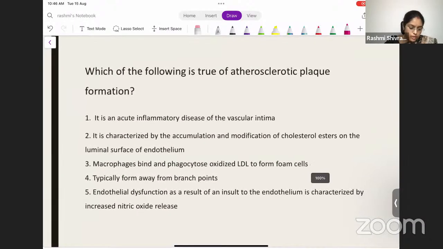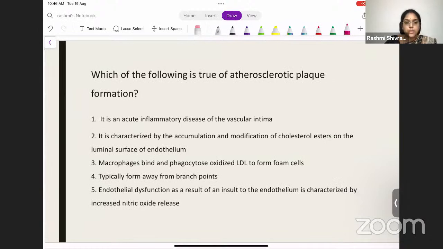Which of the following is true of an atherosclerotic plaque formation? Let me read the options. It is an acute inflammatory disease of the vascular intima. It is characterized by accumulation and modification of cholesterol esters on the luminal surface of the endothelium. Macrophages bind and phagocytose oxidized LDL to form foam cells. Typically forms away from the branch points. Endothelial dysfunction as a result of an insult to the endothelium is characterized by increased nitric oxide release. So which is the answer for this?